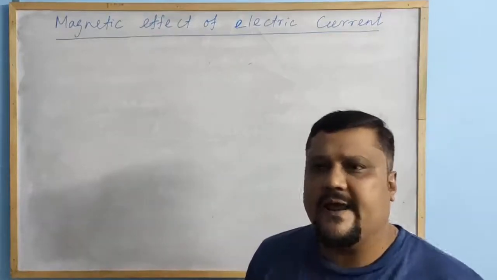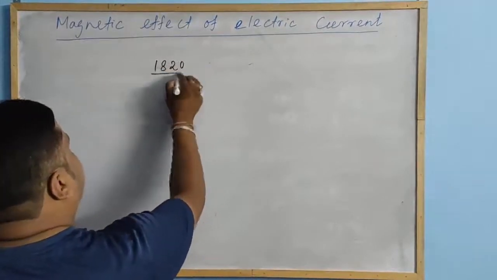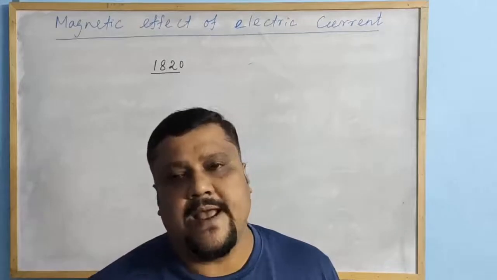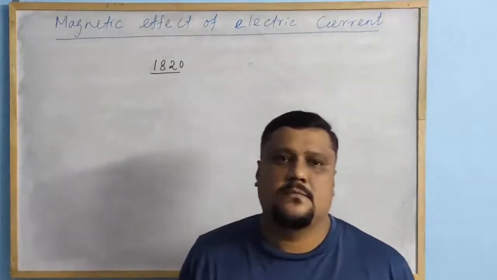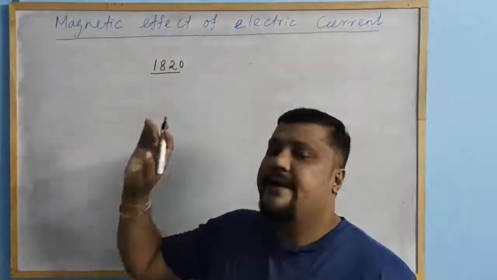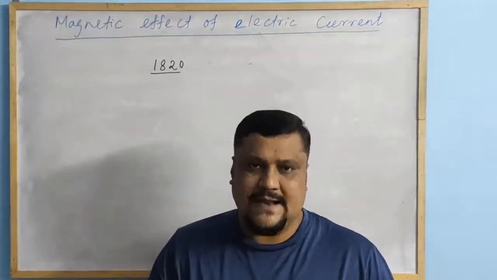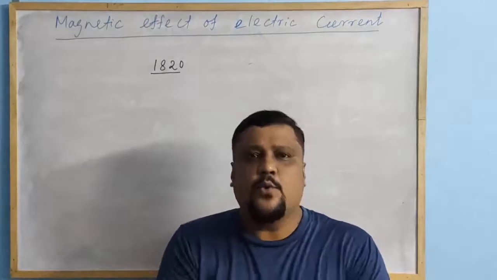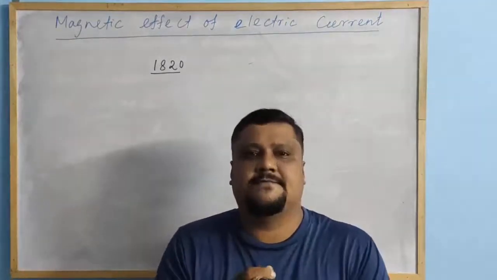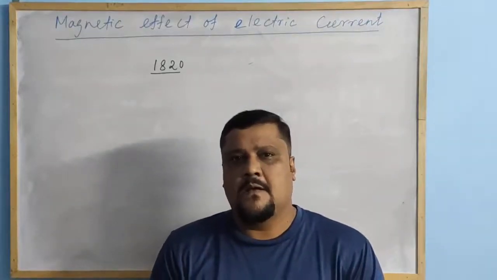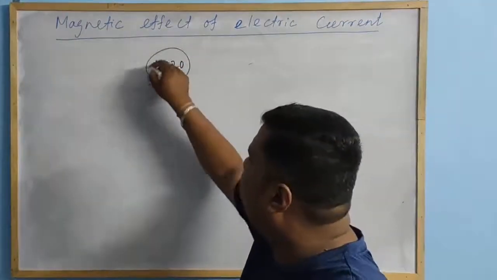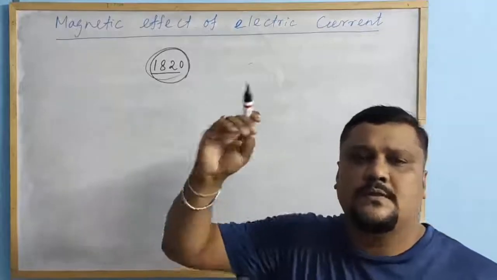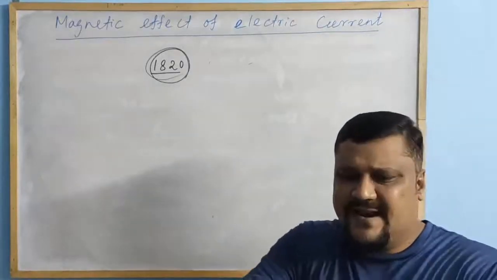Up to the year 1820, it was thought that electricity or electrostatics and magnetism, or the electric current and magnetism, are two different branches, two different things. People thought they both were of two different branches. There is no interlink between them.